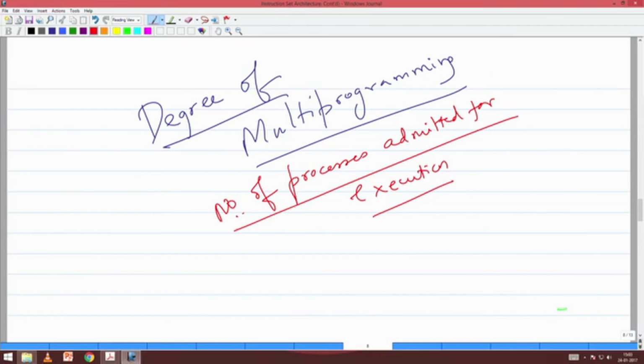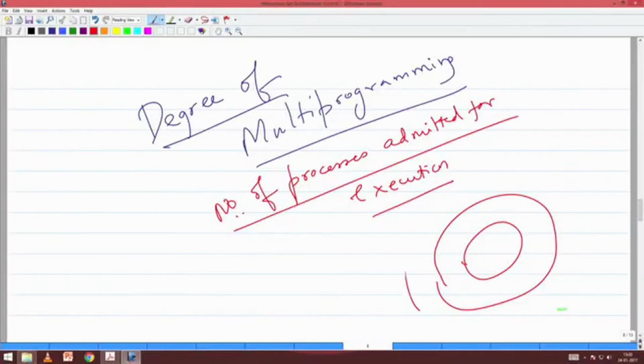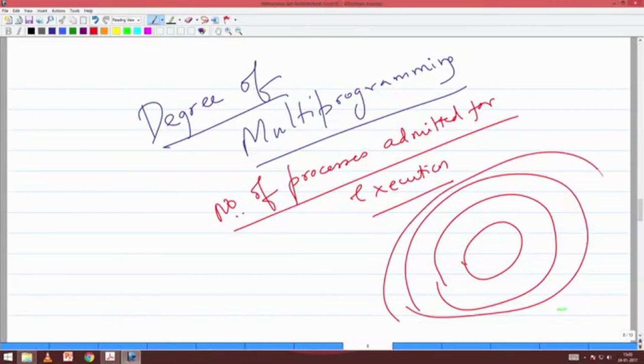Okay. Now before going to security, we should understand that operating systems are built in layers, right. So a typical layered operating system looks like this. I think I have covered this in one of the earlier classes. Layer 0, layer 1, layer 2, layer 3. Layer 0 basically has the kernel.